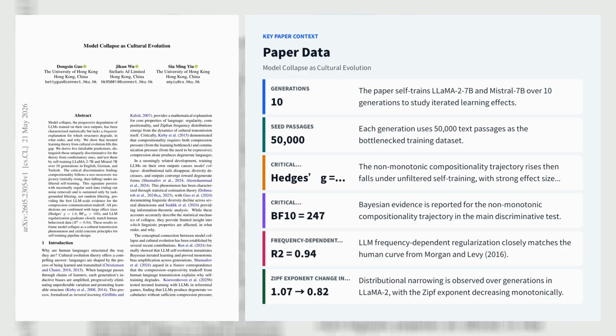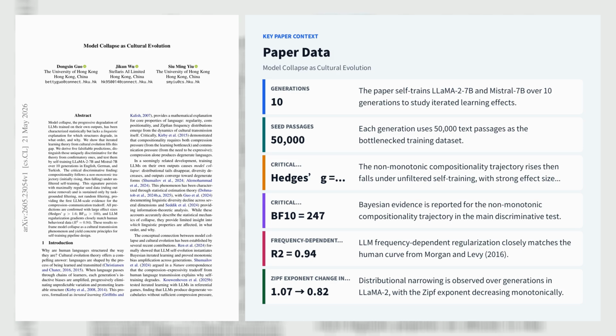Let's explore the first paper, Model Collapse as Cultural Evolution. This paper argues that model collapse in LLM self-training is not just a statistical failure mode, but an instance of cultural evolution under iterated learning, and it tests that claim by repeatedly fine-tuning Llama 2 7B and Mistral 7B for 10 generations on 50,000 passage datasets in English, German, and Turkish.